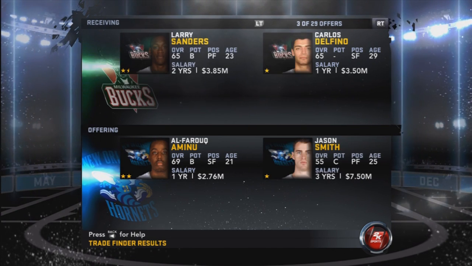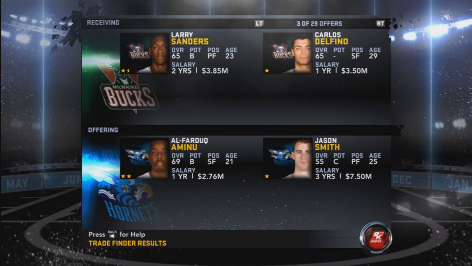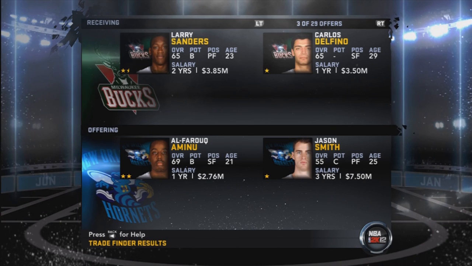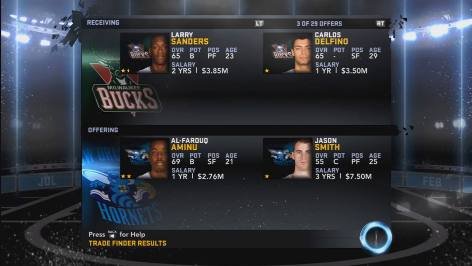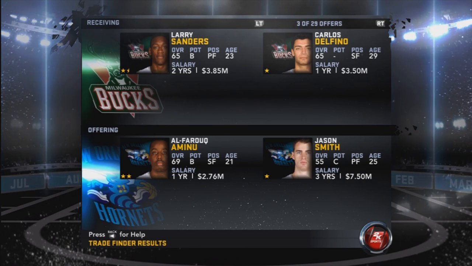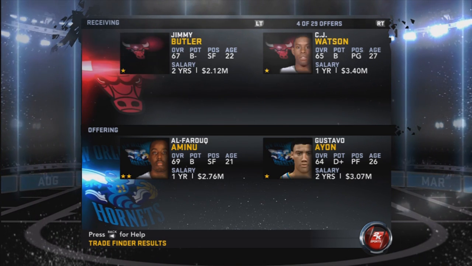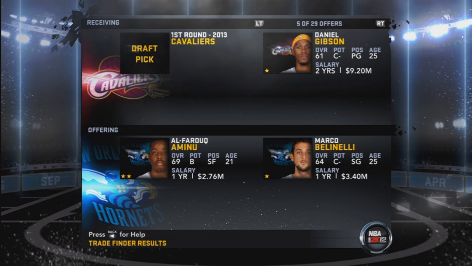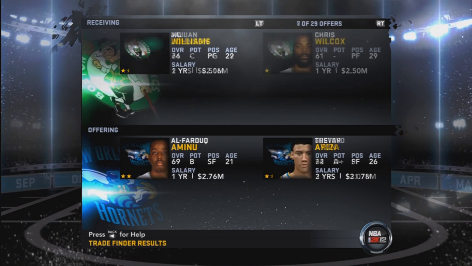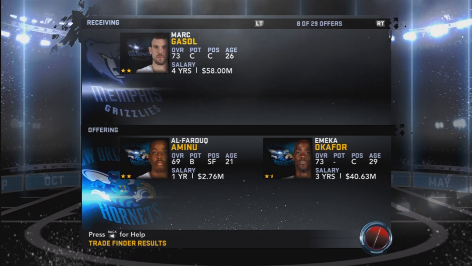I don't want to get rid of Ariza. Don't want to give up a first rounder. We could get Larry Sanders and Carlos Delfino, pretty good players, but I don't need Delfino because he's another small forward, and I'm going to have way too many power forwards, so that's not worth it. Not getting rid of Ayón, not getting rid of Belinelli, although that is tempting for a first round in Boobie Gibson, because I am a big Boobie Gibson fan.